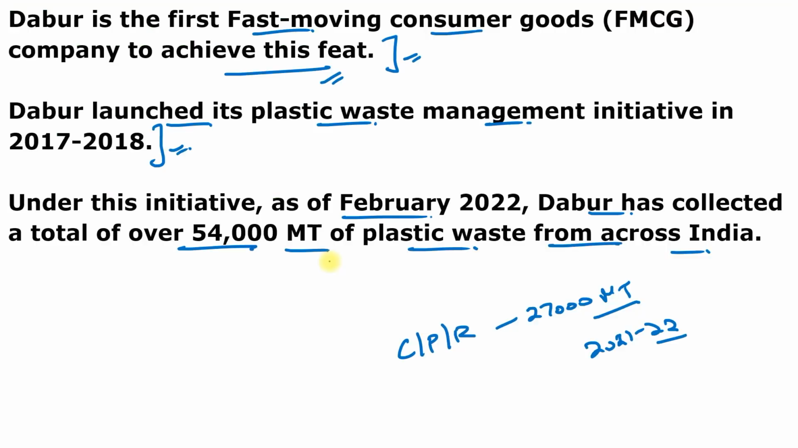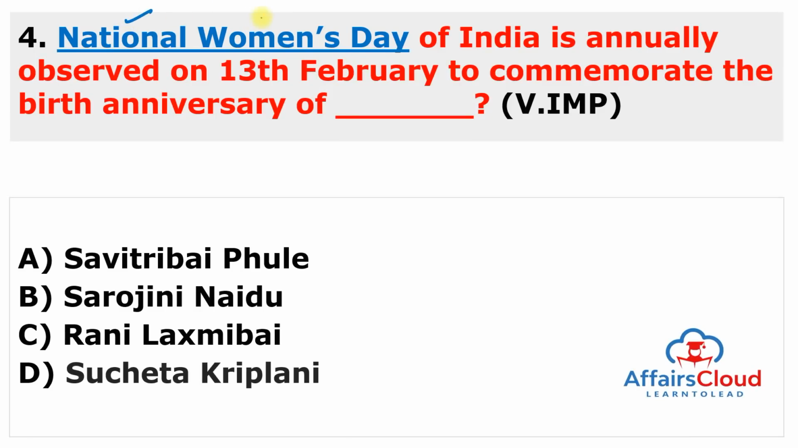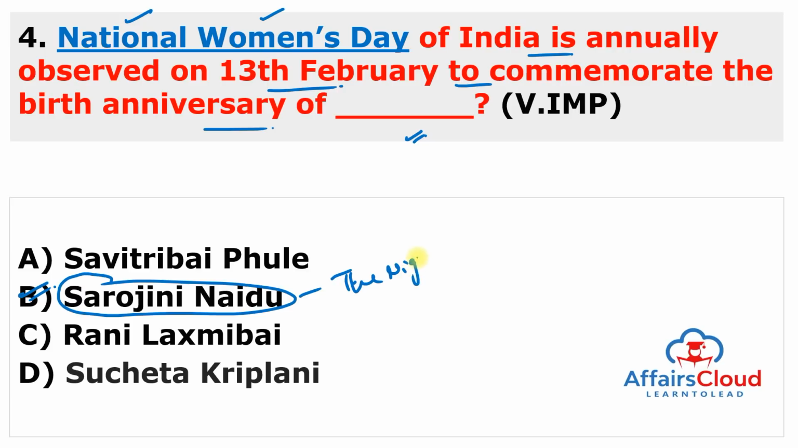Moving to the next question. National Women's Day of India is annually observed on 13th of February to commemorate the birth anniversary of which personality? National Women's Day every year is celebrated on 13th of February, to commemorate the birth anniversary of Sarojini Naidu. So the answer of this question is B. Sarojini Naidu is also known as the Nightingale of India, and also the Bharat Kokila. You can remember the name, Bharat Kokila.